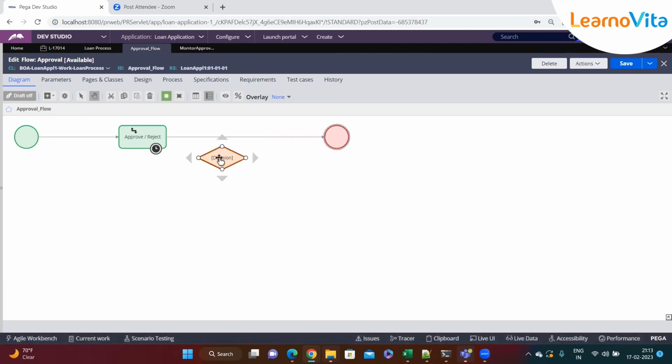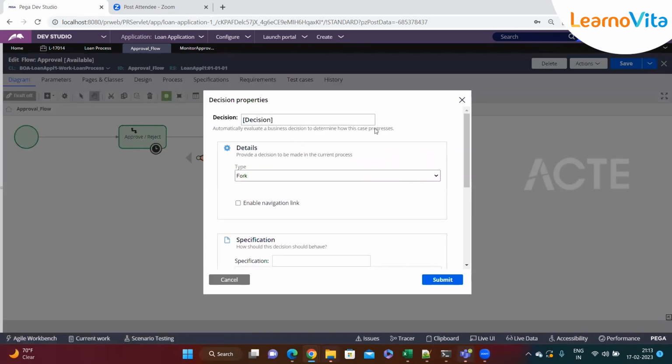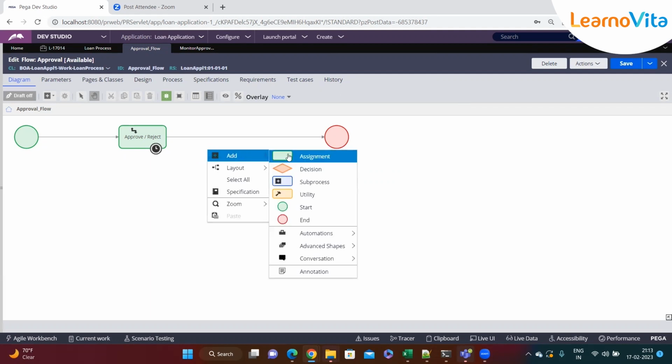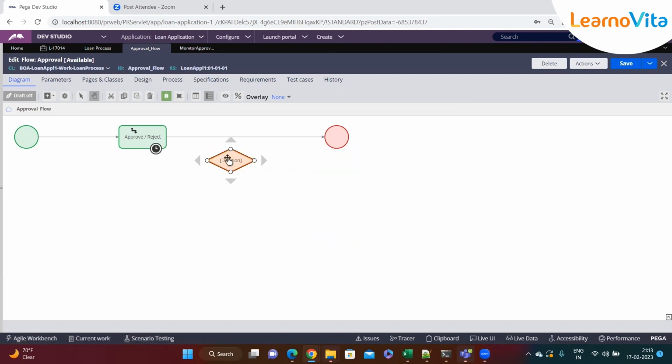And if you want to delete it, either you can double click on it, or you can just single click on it, and then if you click the delete button from your keyboard, it will get deleted. Or else if you do a right click and delete it, it will get deleted. And not only the decision shape, but all the shapes that you want to delete. Slowly, you will get to know all these things when you practice. So I'm adding this decision shape here.